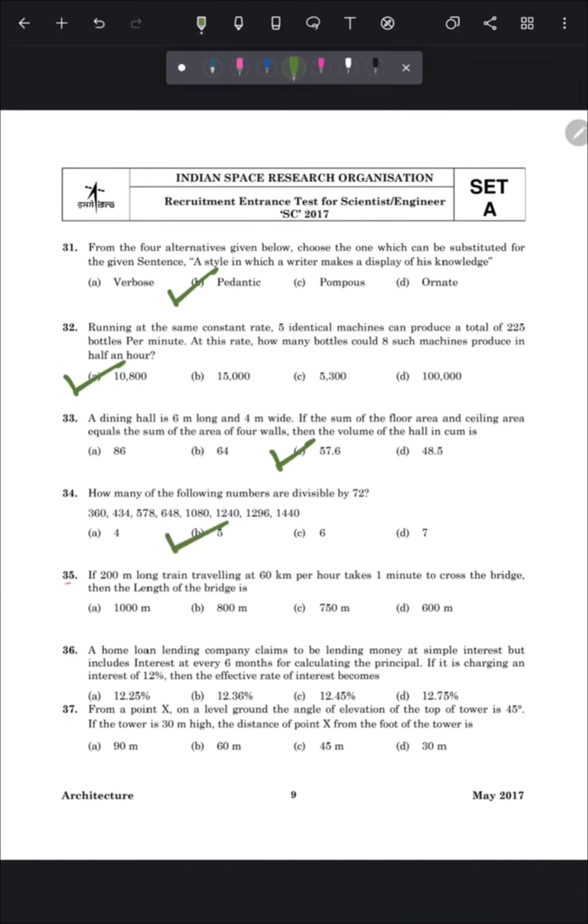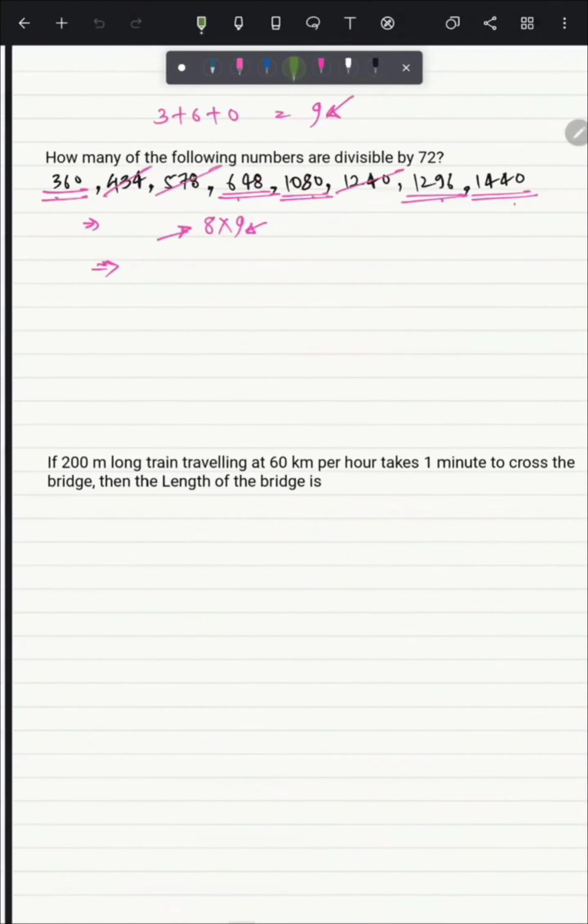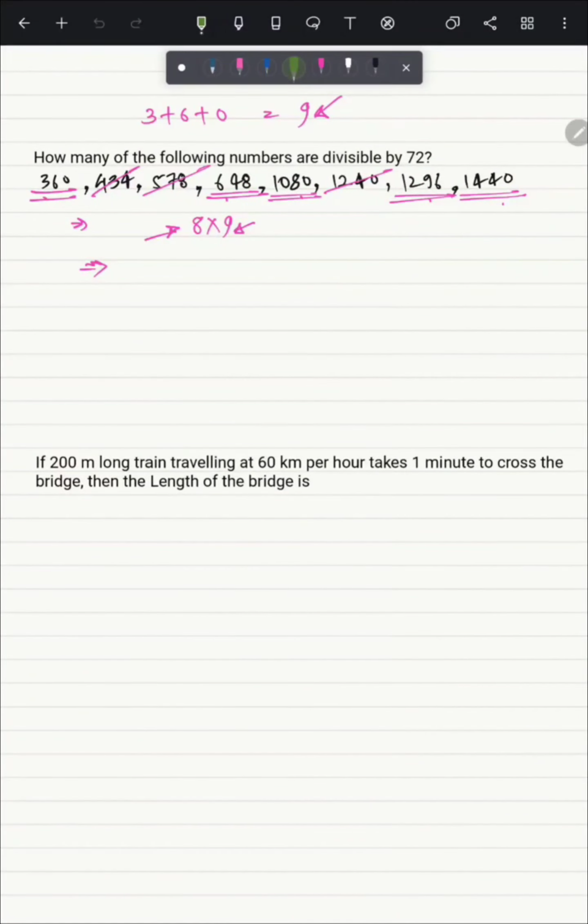Now move on to question number 35. The question is, if a 200 meter long train traveling at 60 km per hour takes 1 minute to cross a bridge, then the length of the bridge is. So for better explanation, I am creating a picture based on the question.